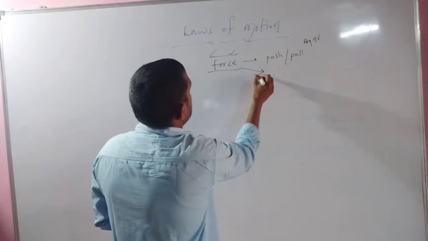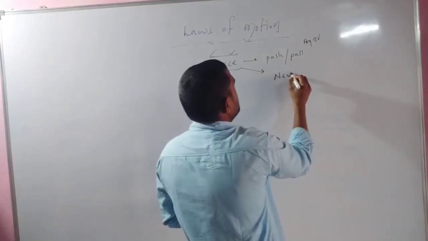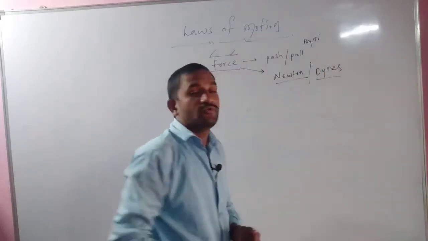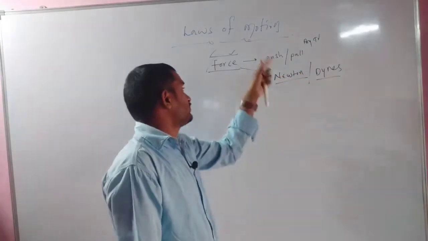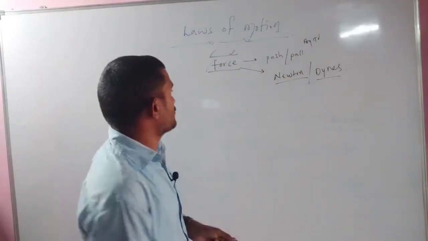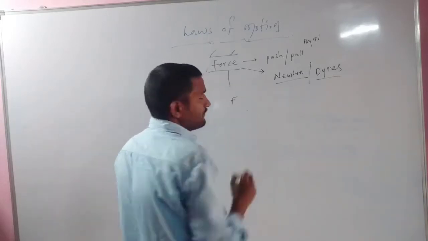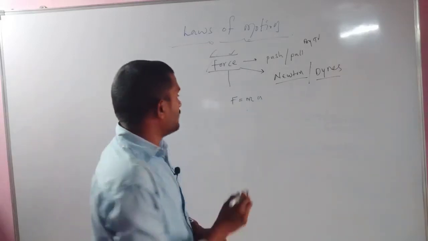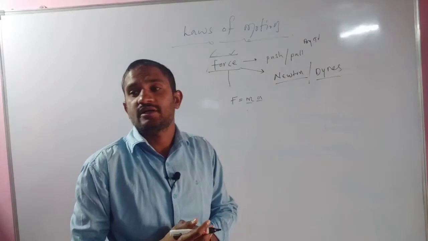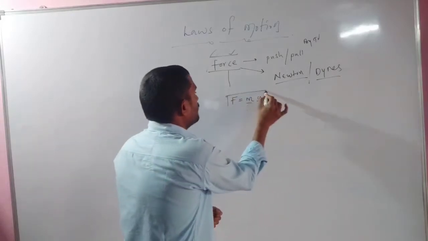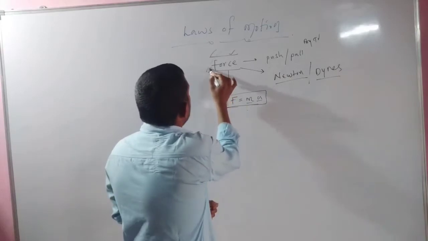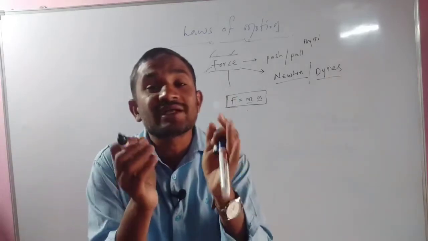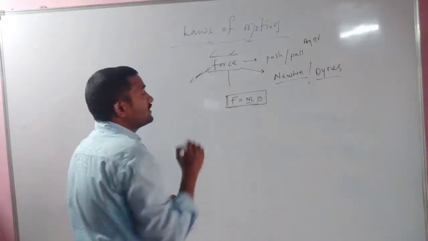What are the units for force? Newton, otherwise dynes. These are the units of force. We represent it with F. F is equal to ma: mass into acceleration, that we have to keep in mind. Why are we discussing force? Because Newton's three laws of motion depend on this force only.